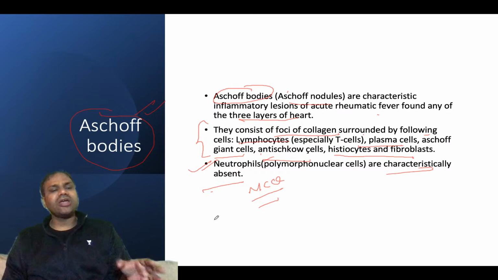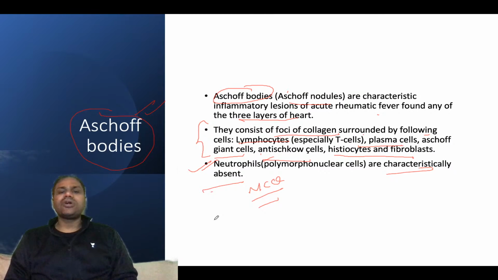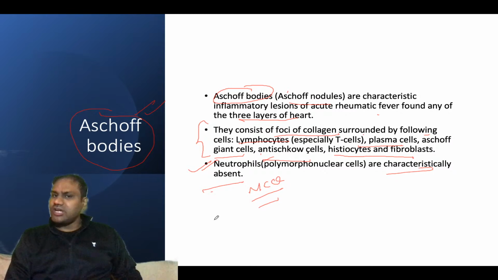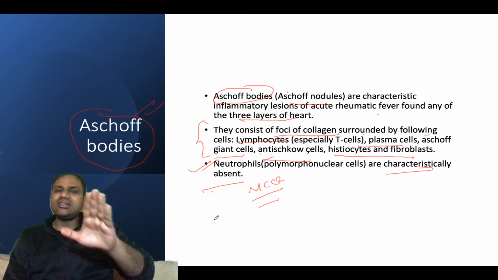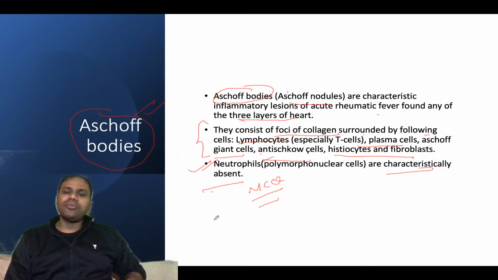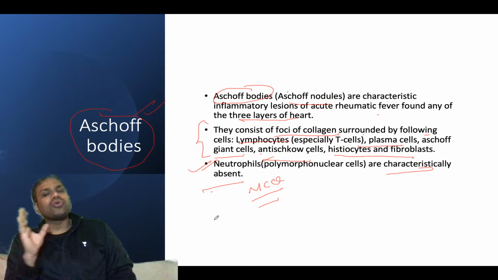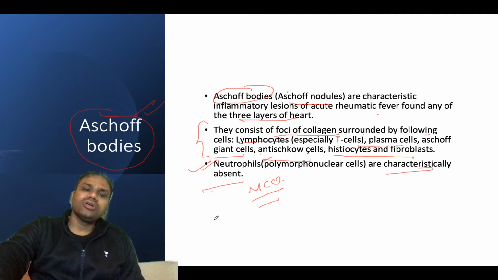So which of the following is not found in Aschoff's bodies? Neutrophils. Neutrophils are not found in Aschoff's bodies. You will find lymphocytes, Aschoff's giant cells, plasma cells, histiocytes, but not neutrophils. That is an important point you need to know. You even find collagen, but not neutrophils. That is an important thing you need to know in Aschoff's bodies.